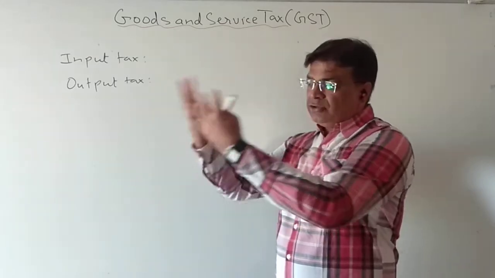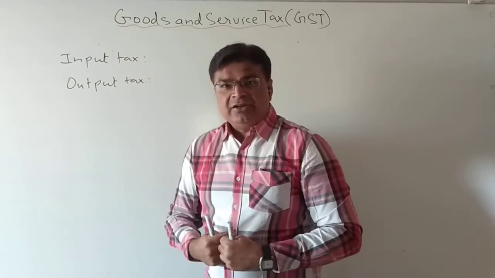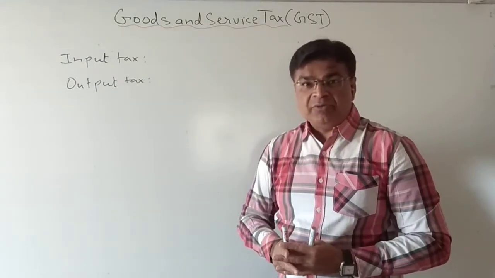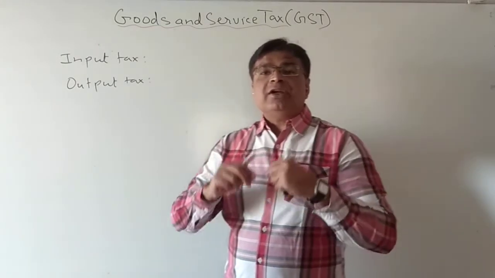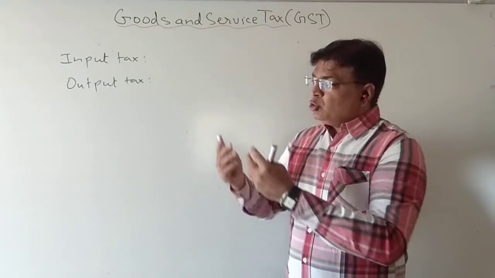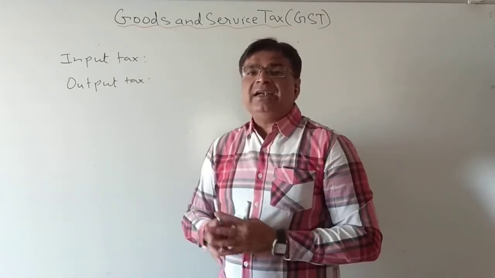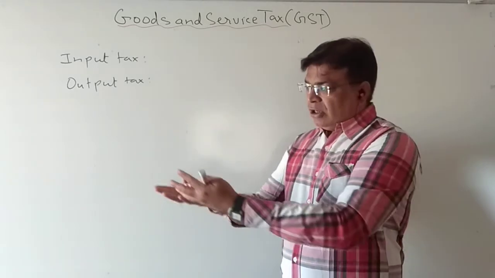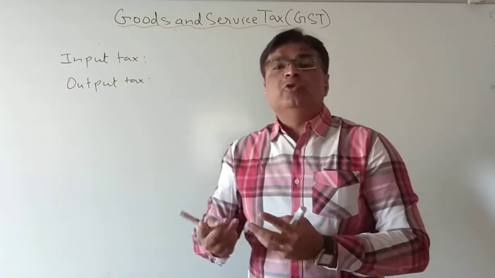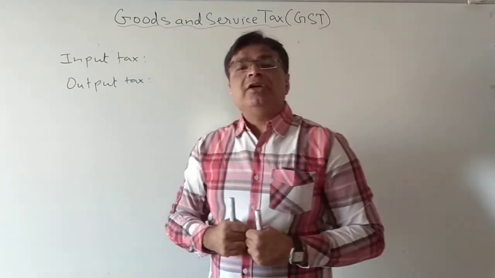Suppose I am purchasing goods from a manufacturer, or if I am a retailer, then I am purchasing the goods from a dealer. So I have to pay tax to the dealer, and the dealer will pay tax to the government. Okay, so nothing goes into the pocket of the dealer or the retailer. If I am purchasing the goods from the dealer, then I have to pay the tax to the dealer. So that tax is called input. Input means whatever you are purchasing or putting in. Here what I am putting in is the goods. The goods I am purchasing, so I am bringing the goods in, so that is called input tax.